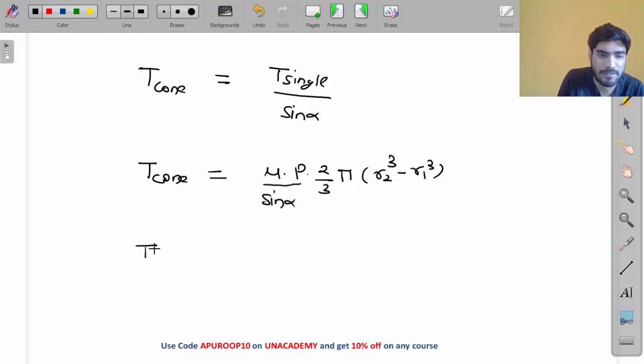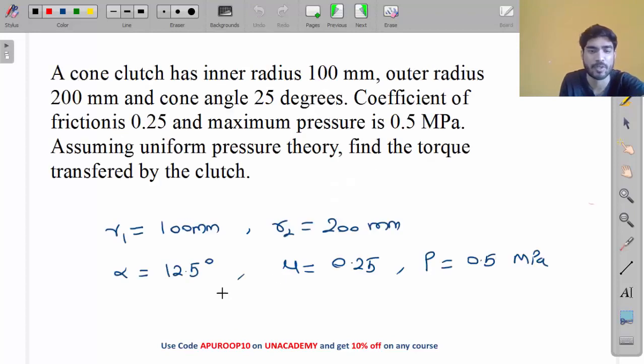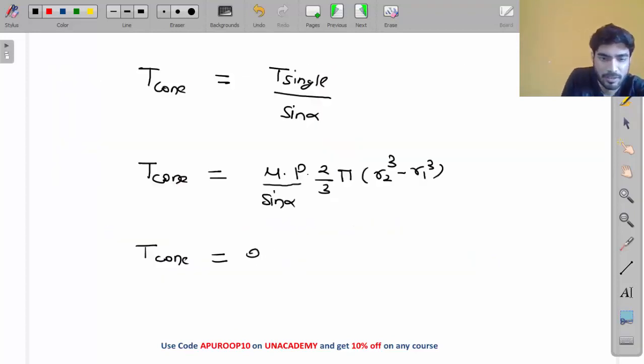So just put the values in the equation. What is the value of mu? It is 0.25.